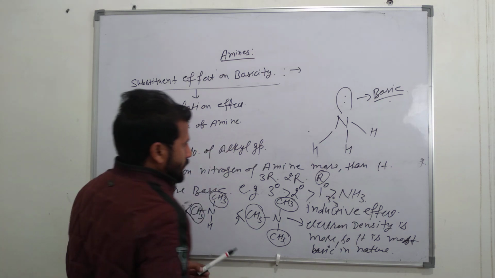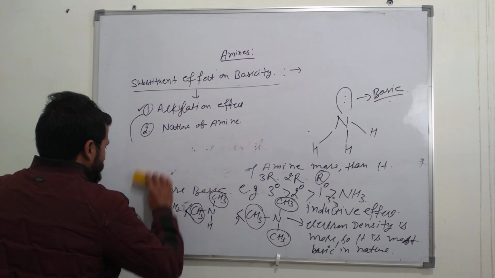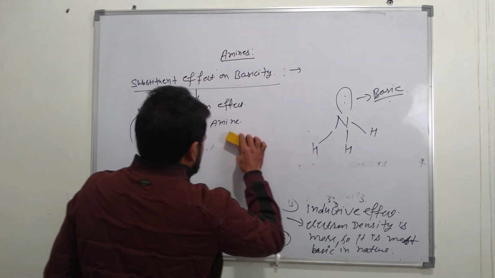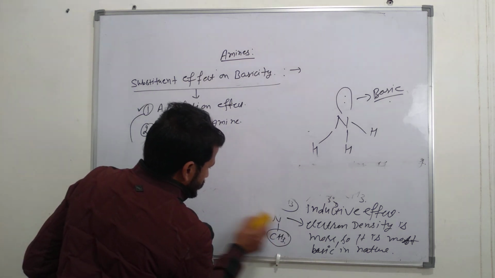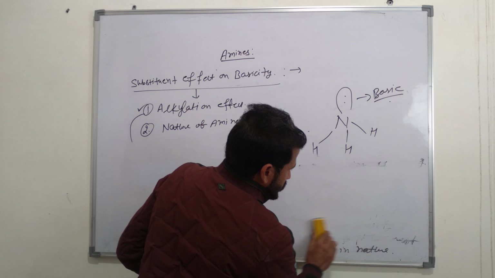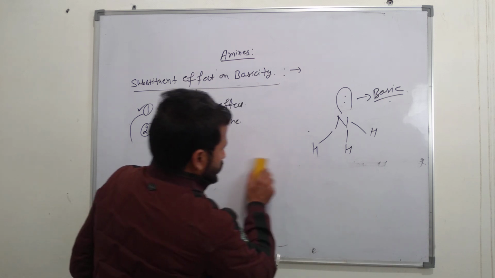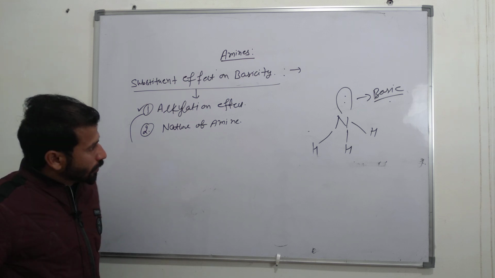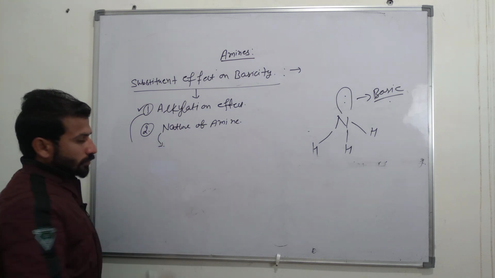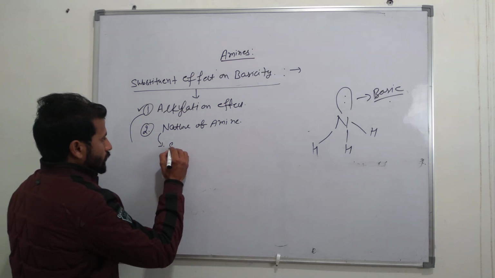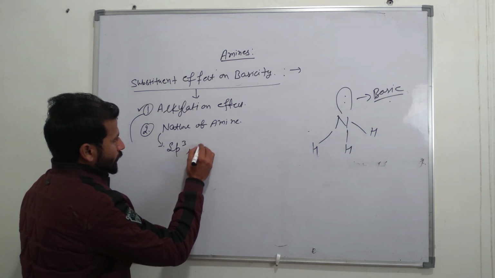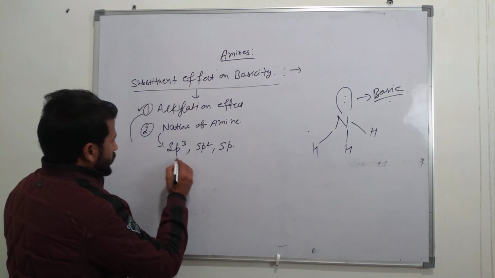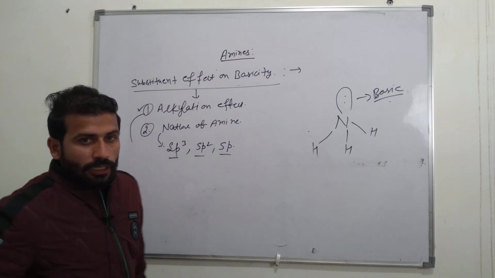Now we discuss the nature of amine. What is the nature of amines? Nature means whether amines are sp3, sp2 or sp hybridized.